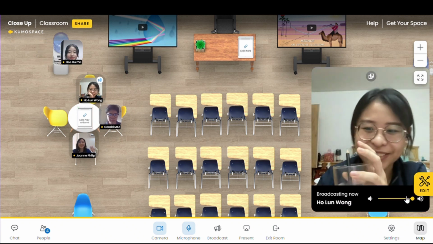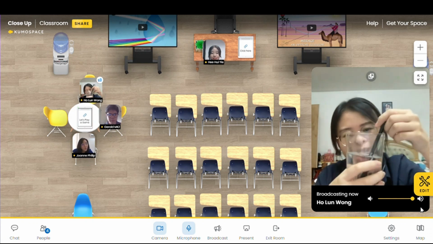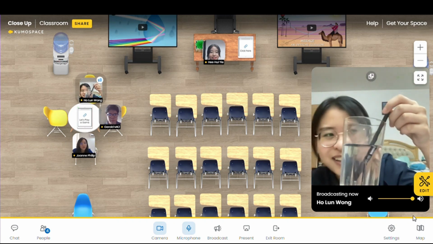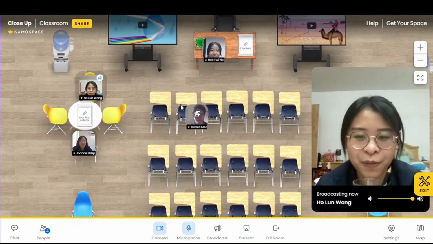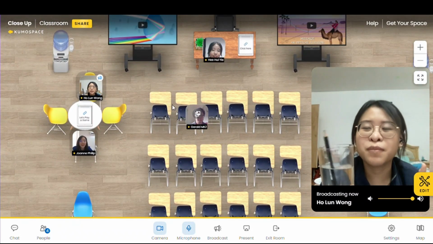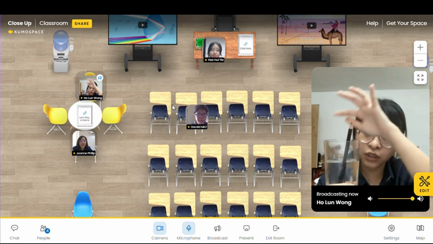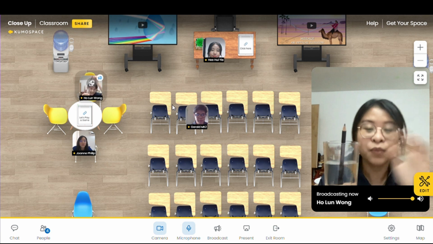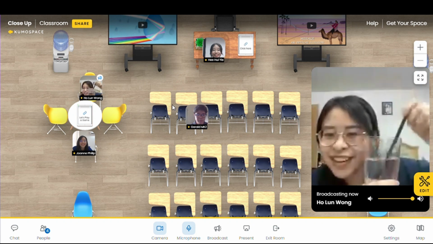My name is Holum. So now I would like to share my finding. When I put the pencil into the water, it looks bent, but actually it is not bent. I think it is one of the phenomena of the refraction of light. Maybe the air is less dense and the water is denser. So when the light passes through, it will become like this.